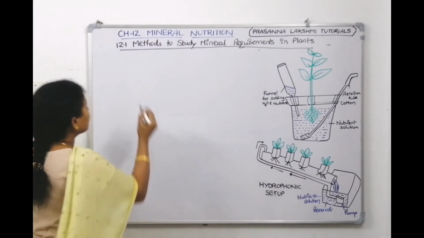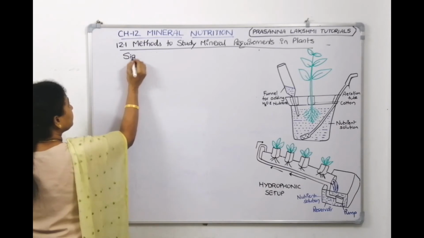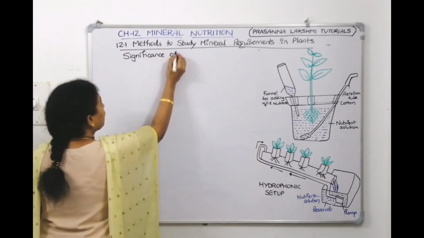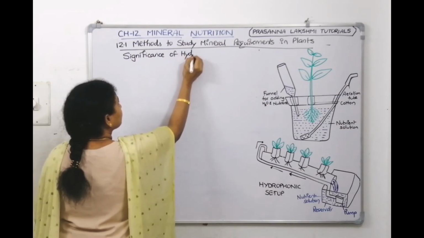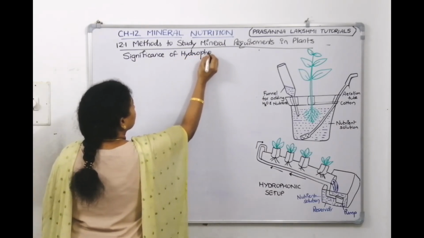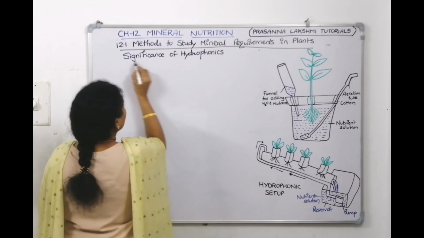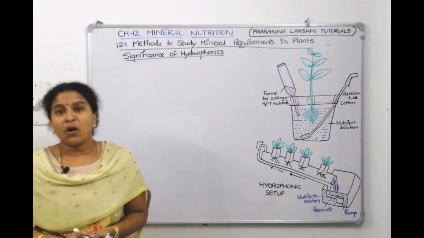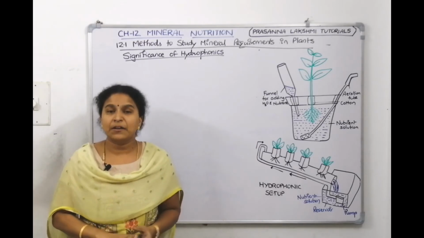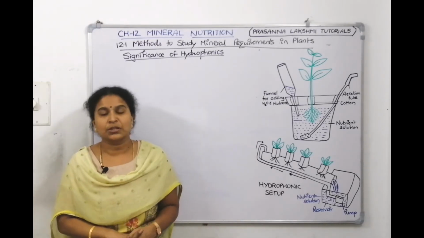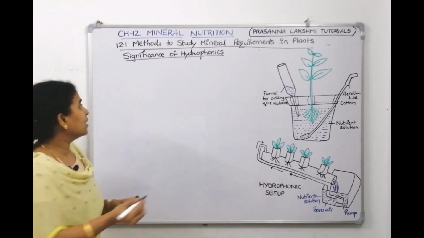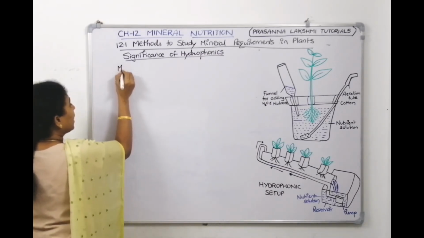Now what is the significance of hydroponics? What is the significance of growing plants in soilless culture, growing plants in a defined mineral nutrient solution? I told you how many elements are there.